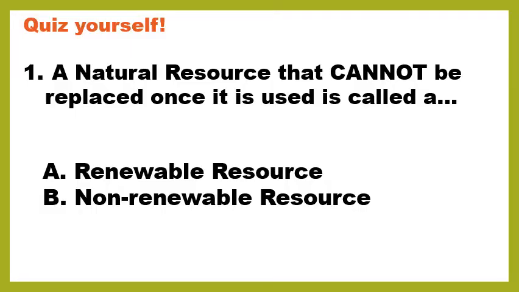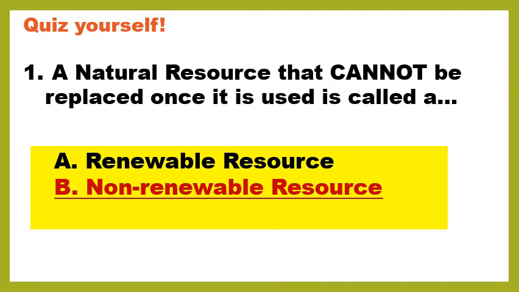Okay, as always, we are having a quiz. A natural resource that cannot be replaced once it is used is called A, renewable resource, B, non-renewable resource. 5 seconds. 5, 4, 3, 2, 1. Keyword here is cannot be used. So no, none. Answer is non-renewable resource.